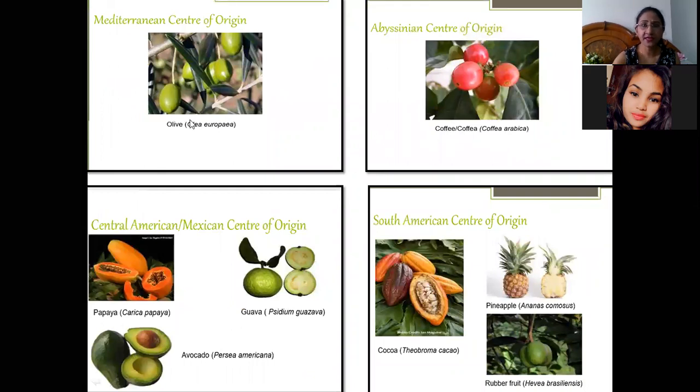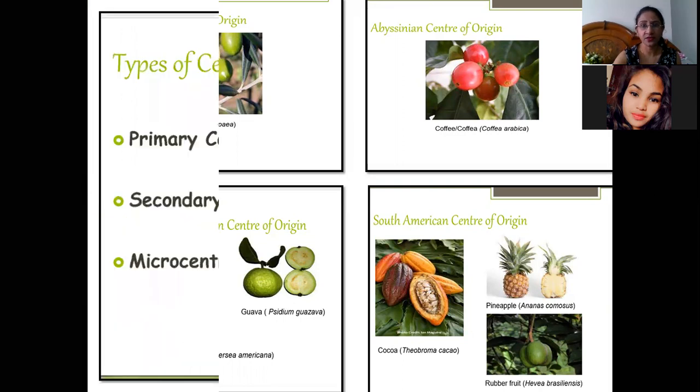Similarly, in the Mediterranean centers, olives; Abyssinian centers, coffee and cocoa. Then in the Central American and Mexican centers, we have papaya, guava, and avocado. So these crops are believed to have originated in these particular regions. They have the centers of origin there. And then South American centers of origin have cocoa, pineapple, rubber fruits. So these were the fruit crops which are believed to have originated from these regions.